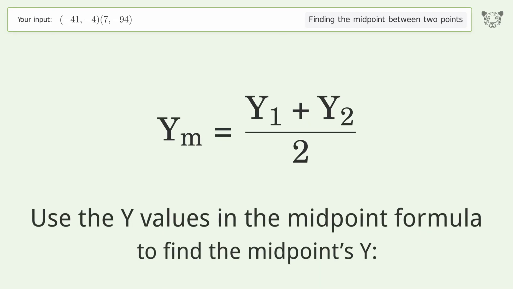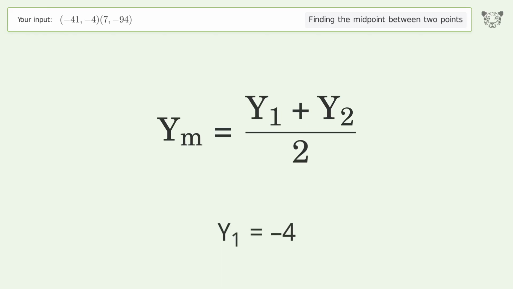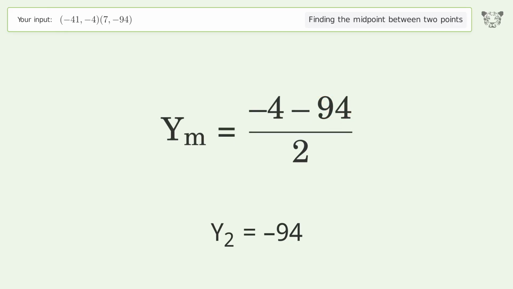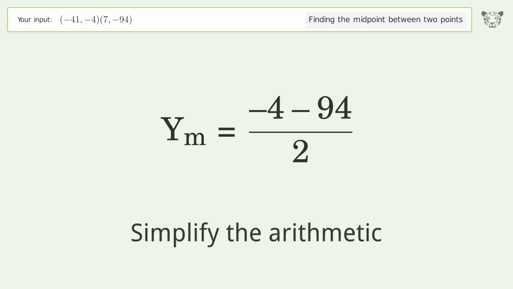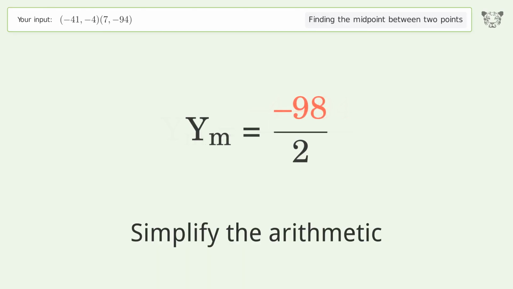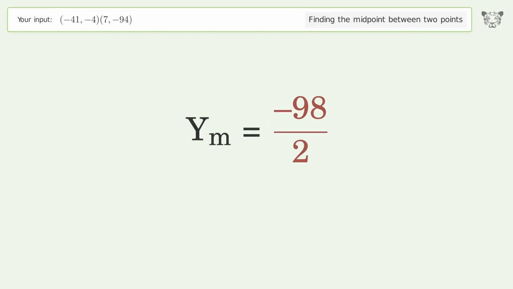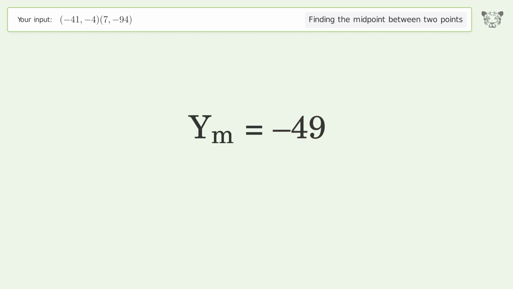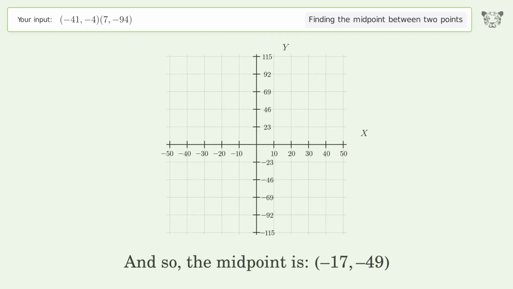Use the y values in the midpoint formula to find the midpoints y. y1 equals -4. y2 equals -94. Simplify the arithmetic. And so, the midpoint is -17, -49.